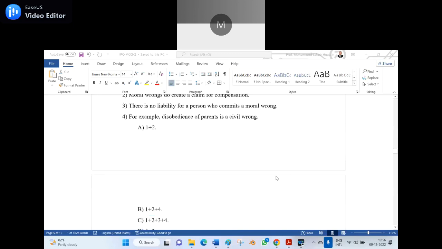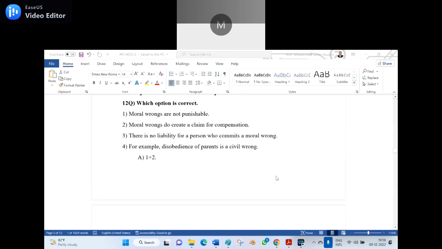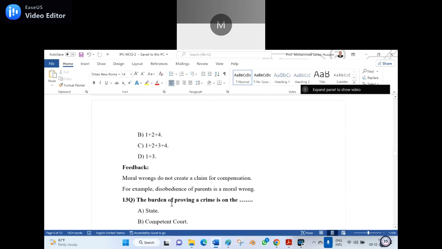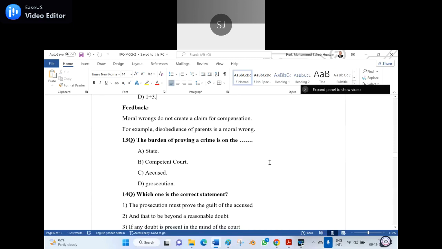I think I made the wrong statement here. So the right answer is, the two are wrong here. 2 is wrong and 4 is wrong. Then the right one is 1 plus 3. D is the right answer. What you said earlier is the right one. So D is the right answer here because 2 is wrong and 4 is wrong. Is it clear? Say yes. So D is the right answer. Okay? Shall I proceed? Yes, sir.